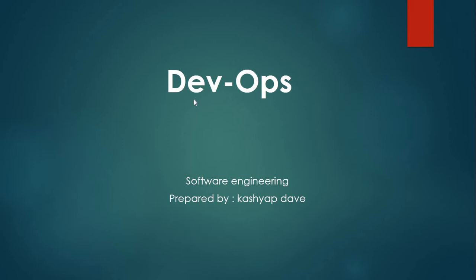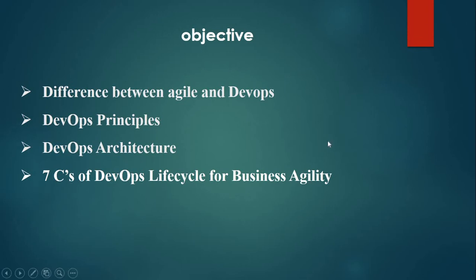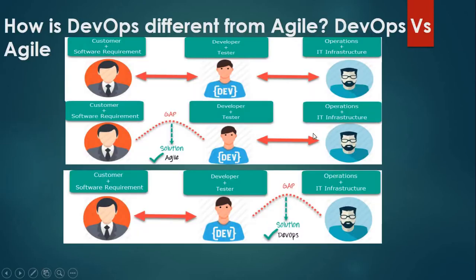Today we are going to discuss DevOps. In it, we will discuss the difference between Agile and DevOps, the DevOps principles, the architecture of DevOps, and the 7 C's of the DevOps lifecycle for business agility. Okay, so let's start with how DevOps is different from Agile.